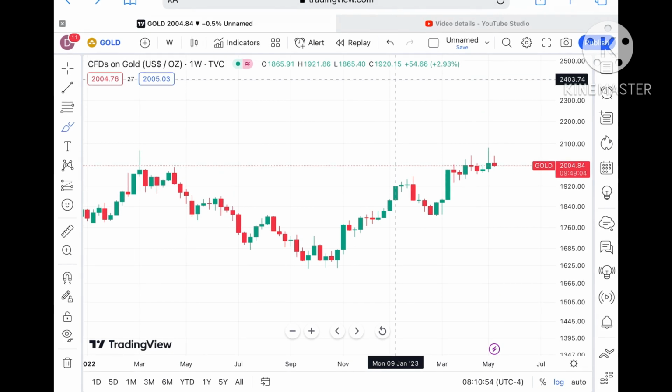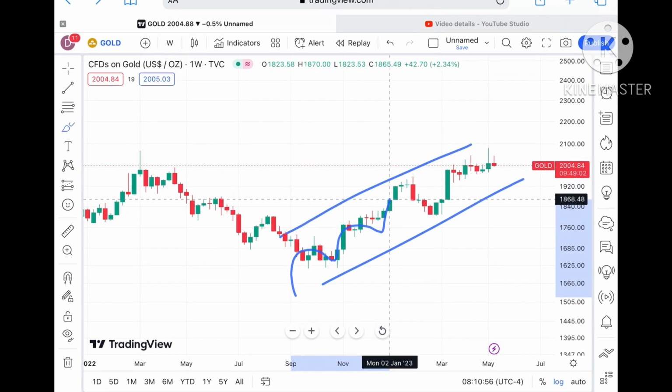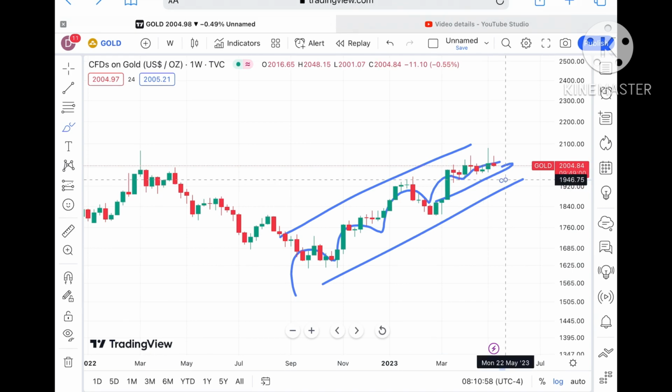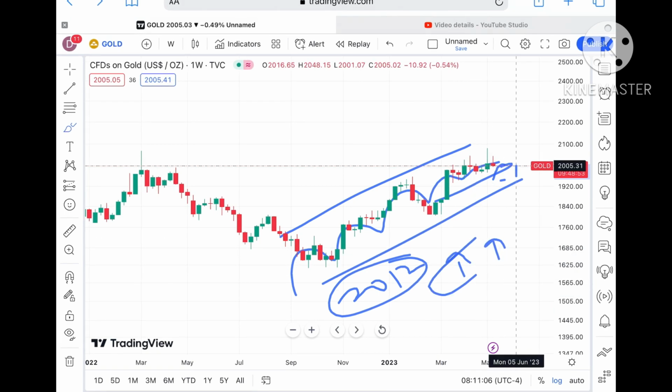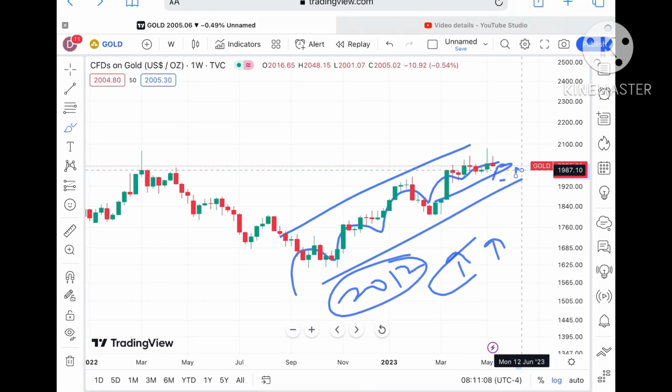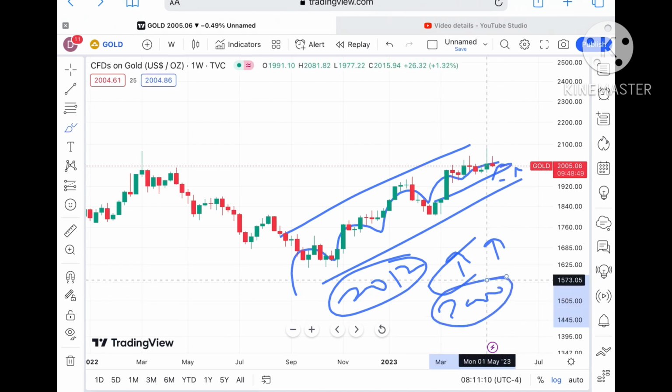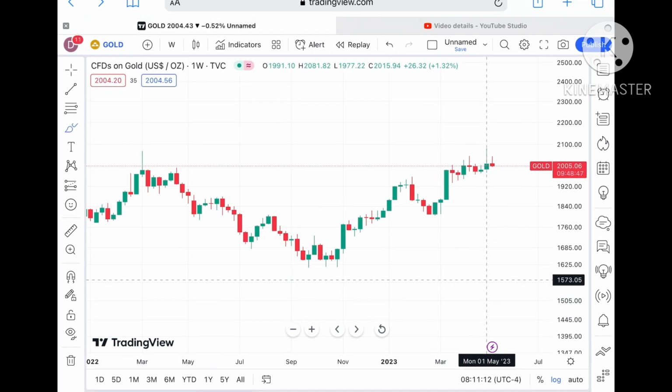This is what we can see looking at this chart. Overall trend is upside. If it crosses and sustains a level of around $2012, chances of going further upside are there. But if it doesn't sustain this level, then chances of going below a level of 2000 will be there, and then further low we can see.